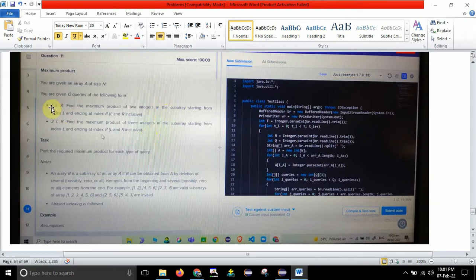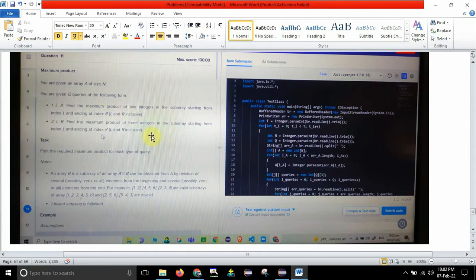So if they are giving the query of form 1 L R, then it means that we need to find a subarray which starts at index L of the A array and ends at index R of the A array. So 1 in the sense we need to find the maximum product of two integers, guys. If you are not understanding right now, then please wait up to the test cases. Whenever we see test cases, then you will understand it properly and completely. Fine. So this is the first condition, where you need to return the maximum product of two integers.